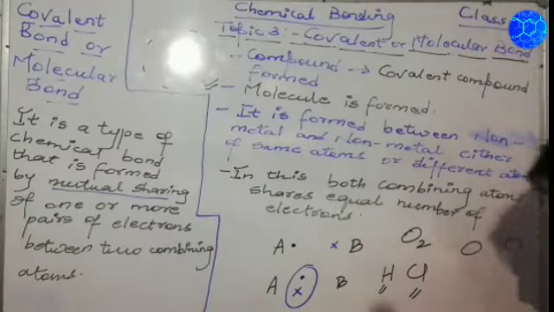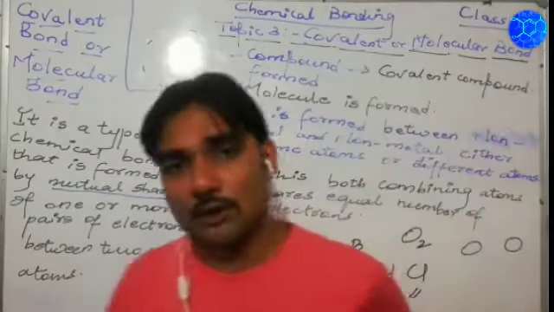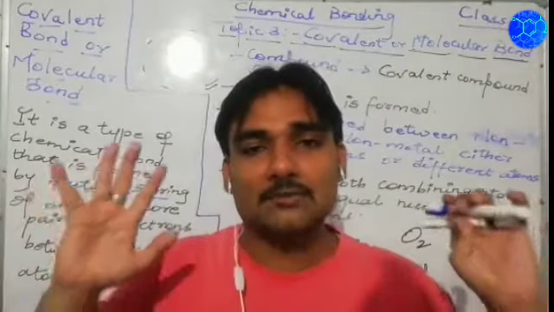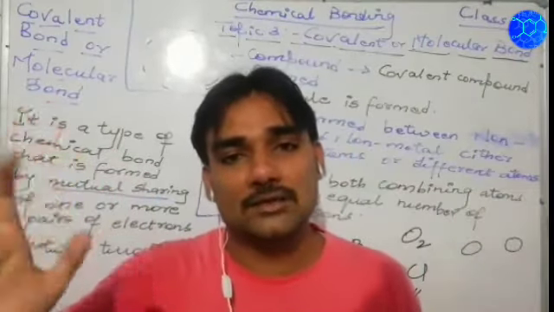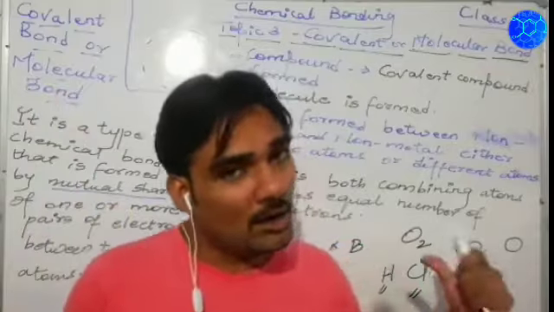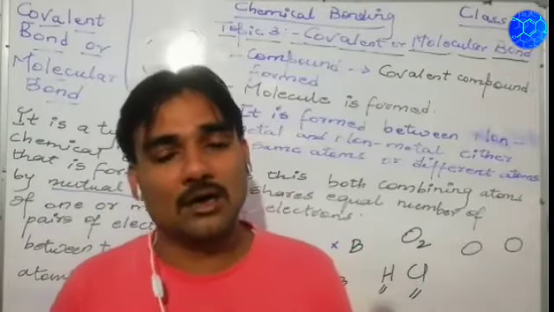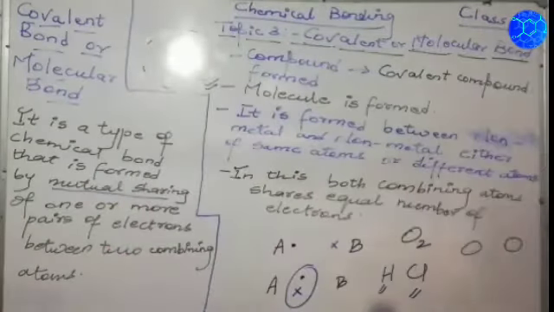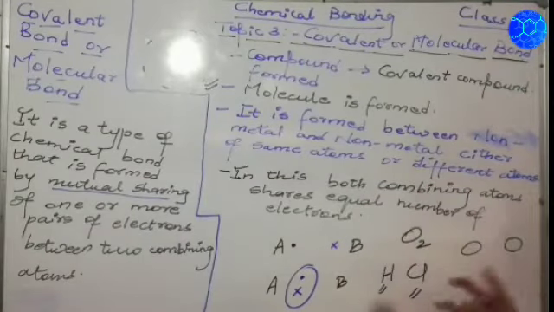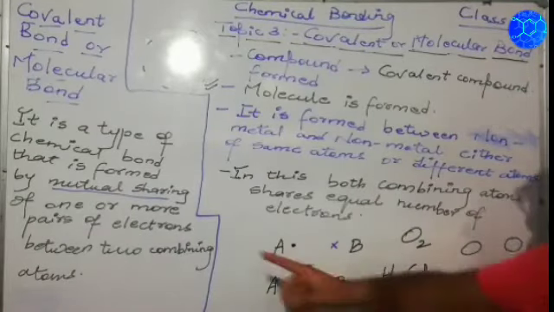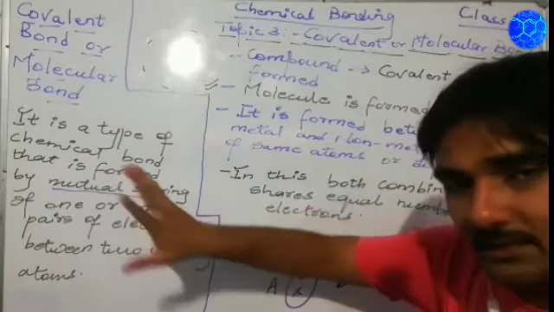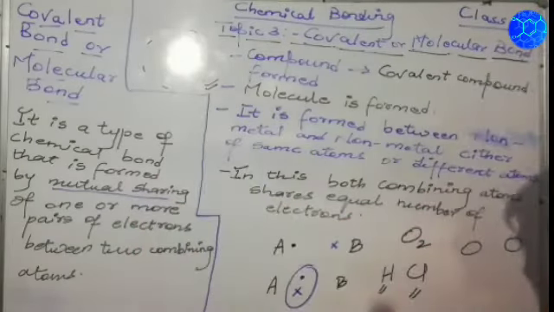But in the covalent bond, non-metal atoms will combine. Either those atoms can be the same, or those atoms will be different. Getting my point? Now, remember in this that the combining atoms mutually share their electrons among themselves.